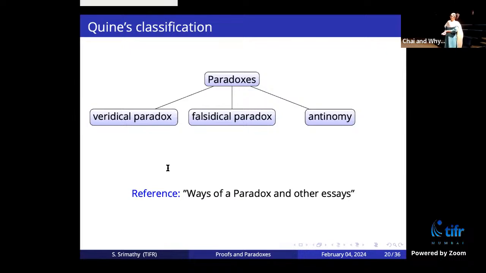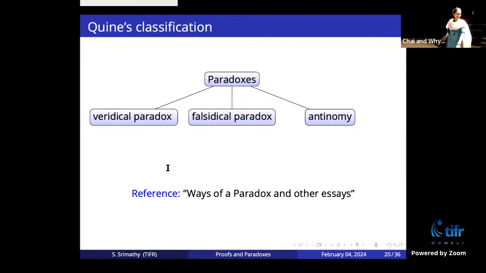A falsidical paradox is the other way around. It looks false, and it is actually false, but someone gave a proof, a fallacious proof, that it is true. There is some fallacy in the argument of the proof, which says this has to be true, but it looks false. An antinomy is something which is self-contradictory. It's a statement which contradicts itself.